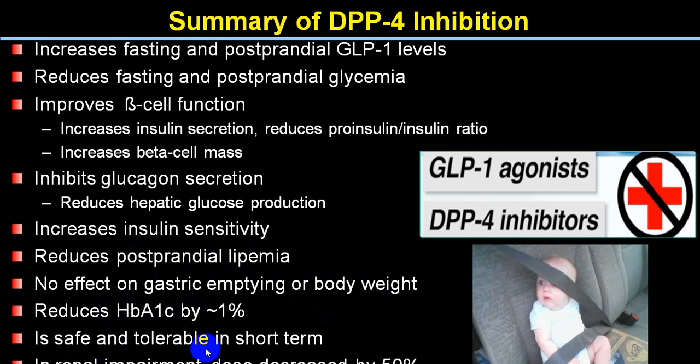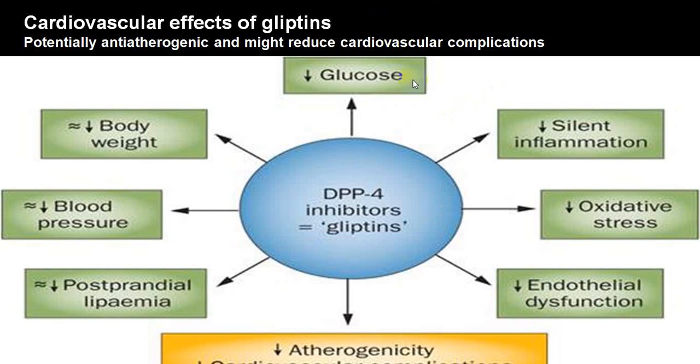It is safe and tolerable in the short term. In renal impairment, you will have to decrease the dose except for linagliptin. And also there is a little amount of cardiovascular safety. So these are all beneficial effects. Reduces glucose, reduces inflammation, reduces oxidative stress, reduces endothelial dysfunction, reduction in atherogenicity and cardiovascular complications. Postprandial lipidemia is reduced, blood pressure is reduced, little weight neutral, may not reduce the body weight much, but still it is a beneficial effect.